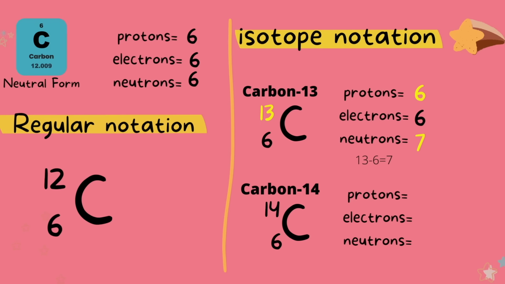Looking at carbon-14, we have 6 protons, 6 electrons, and to find the number of neutrons, we subtract 6 from 14, and we get 8 neutrons. So the 6 protons and 8 neutrons is what gives us the mass number of 14. Let's finish off with a few practice problems.